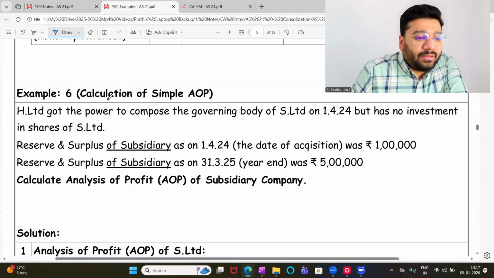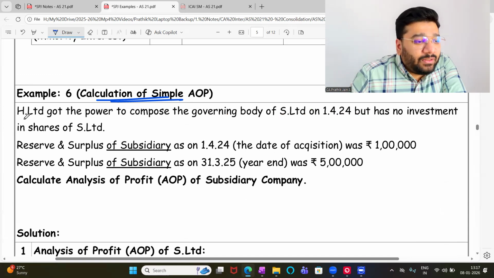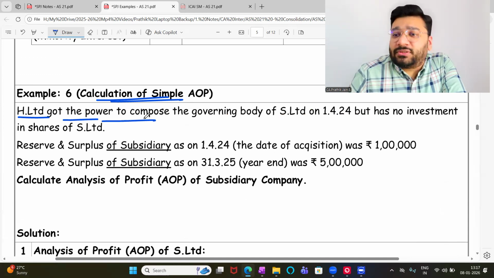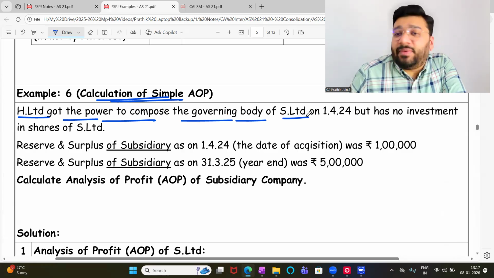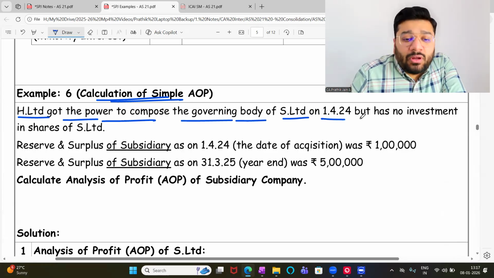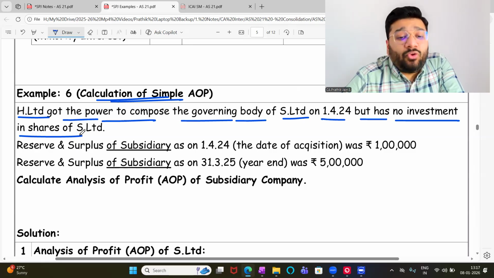Example 6. Again, calculation of AOP. Simple AOP. H Limited got the power to compose the governing body of S Limited on 1/4/24, but has no investment in shares of S Limited. Since we have no investment in shares of S Limited, we will not prepare the consolidated balance sheet.